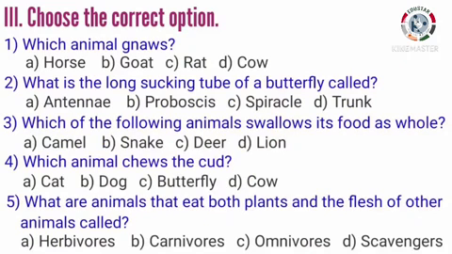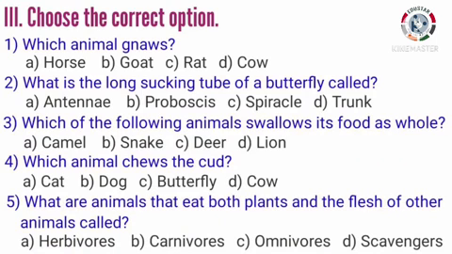Next exercise, choose the correct option. First one, which animal gnaws? Horse, goat, rat, cow. Second, what is the long sucking tube of a butterfly called? Antenna, proboscis, spiracle, trunk.